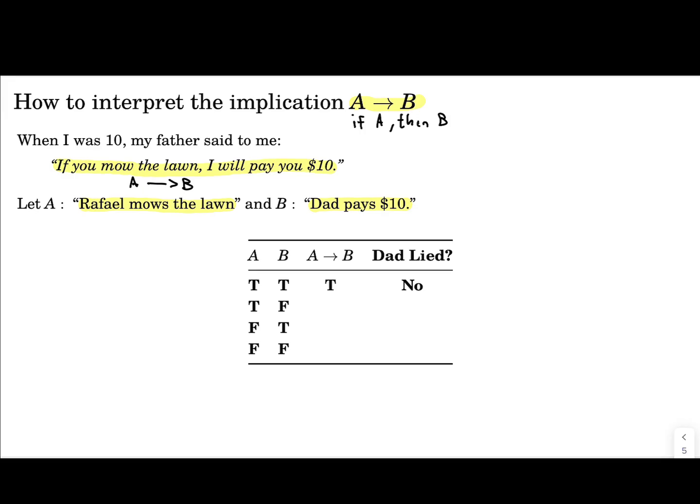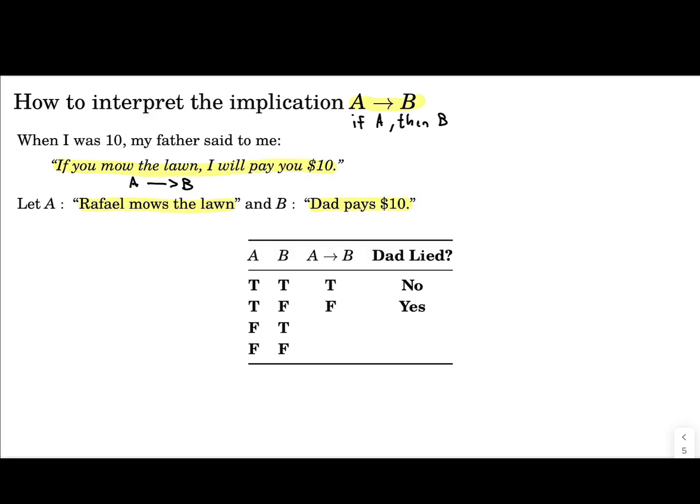Okay, let's look at the second row. Here, A is true and B is false. So Raphael mowed the lawn, but Dad did not pay him $10. In this case, did Dad lie? I would say that yes, Dad lied, because he said that if I mowed the lawn, he would pay me $10. I did go and mow the lawn, but he didn't pay me $10. So in that case, he did lie, which means that the implication is false.